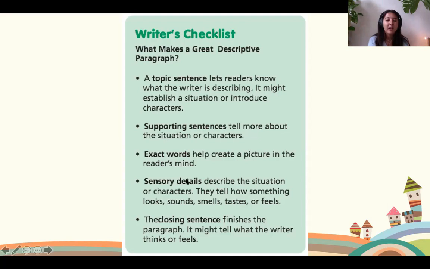Okay, next up, we need sensory details. So sensory details are a really important part to have in your descriptive paragraph because they really help describe the situation. For example, if you're talking about your home, you might tell me how it looks. So you would use sensory details. You're going to engage my sense of sight. If you say, my home is big with red carpet and purple leather chairs, when I read these words, I can clearly imagine what the look of your house or the looks inside your house.